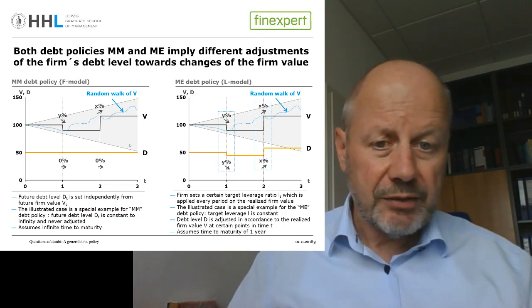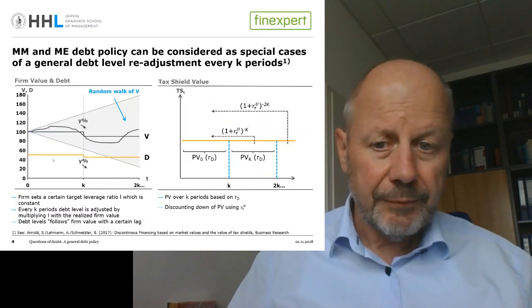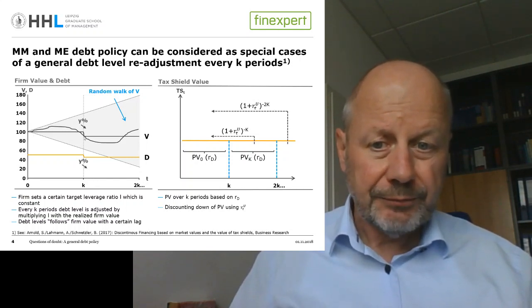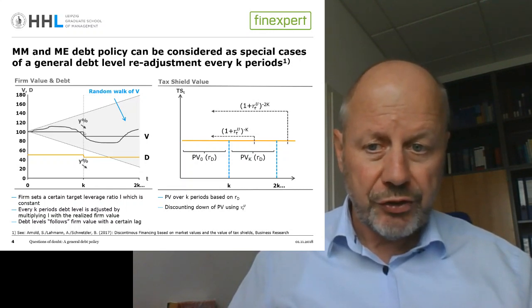So in that sense, the basic and more general idea is that after K periods, I adjust the level of debt towards the then prevailing firm value by multiplying it with my leverage ratio.